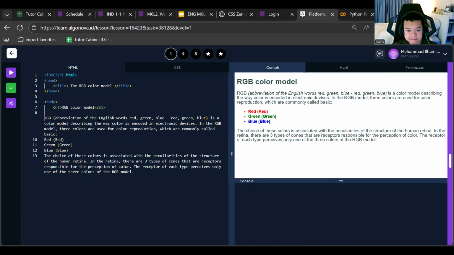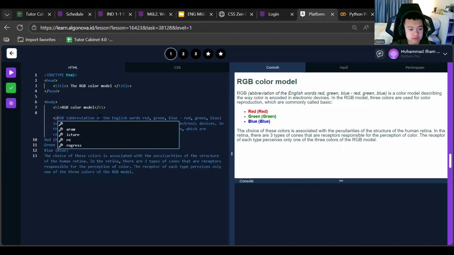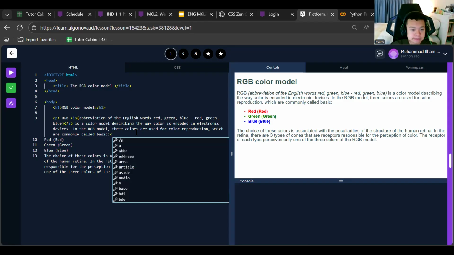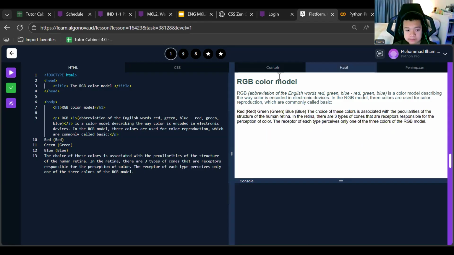So we can put it inside the P paragraph. And don't forget the abbreviations are in italics: red, green, blue. When I run this, as you can see, it will look like this. It's already good enough, and then we will continue.